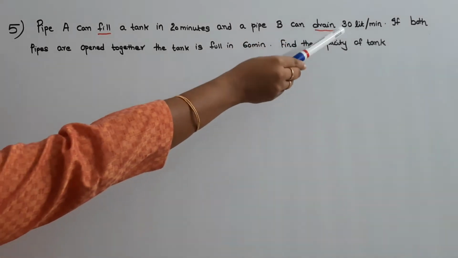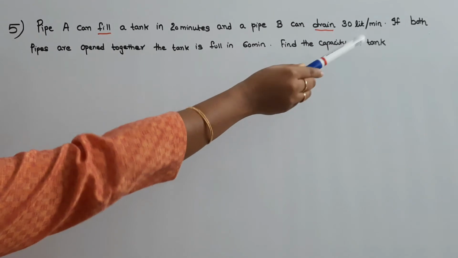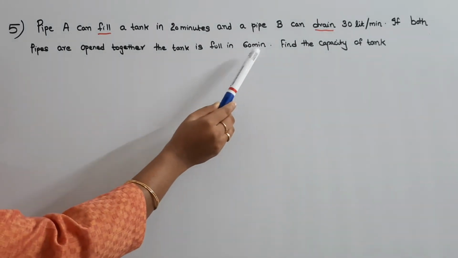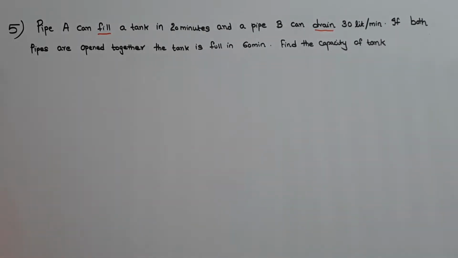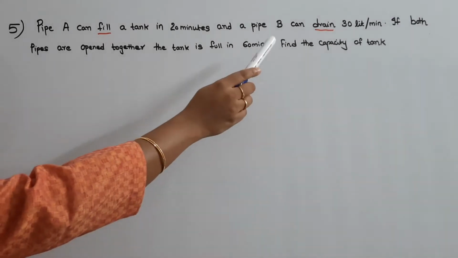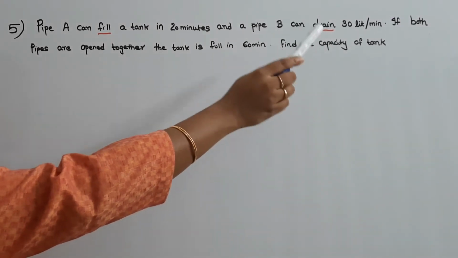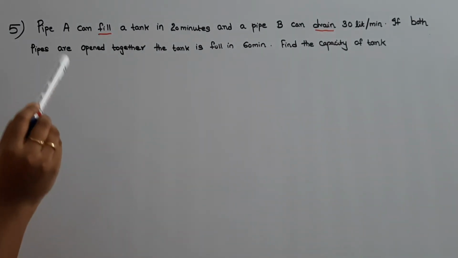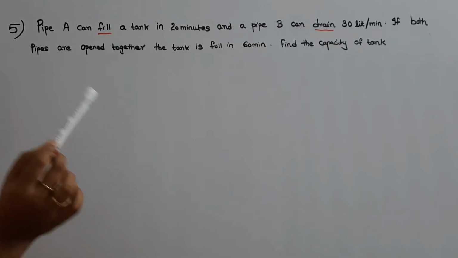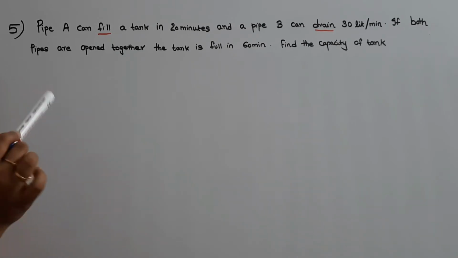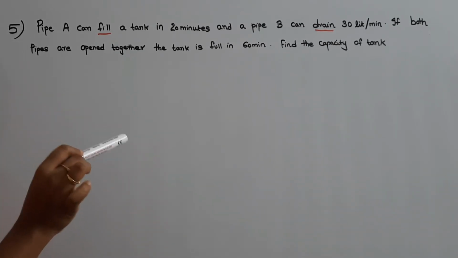The next question is, pipe A can fill a tank in 20 minutes and pipe B can drain 30 liters per minute. If both pipes are opened together, the tank is full in 60 minutes. Find the capacity of the tank. So in this question, they are asking us to find the capacity of the tank. They have also given that pipe B can drain 30 liters per minute. So we need to find out the time taken by B to completely drain the tank. Then after that, we can find out the amount of water which we could drain in that particular time.